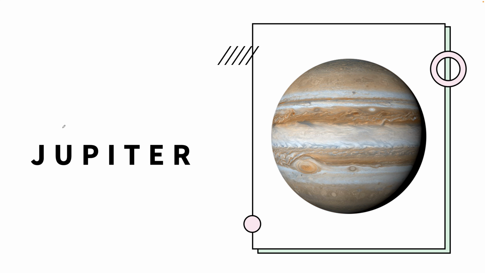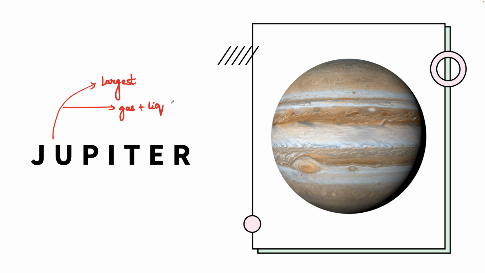Then we have Jupiter. Jupiter is the fifth planet from the sun and the largest. Remember that. It is the largest planet in our solar system, and it is composed of gas and liquid, but it does not have a solid surface.